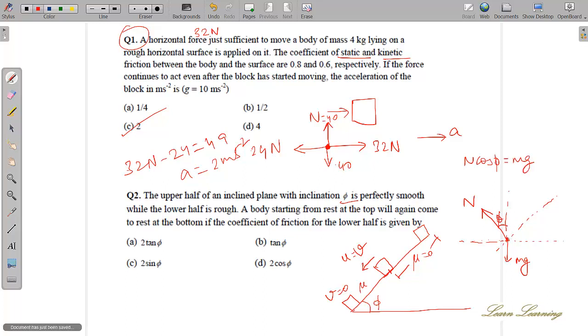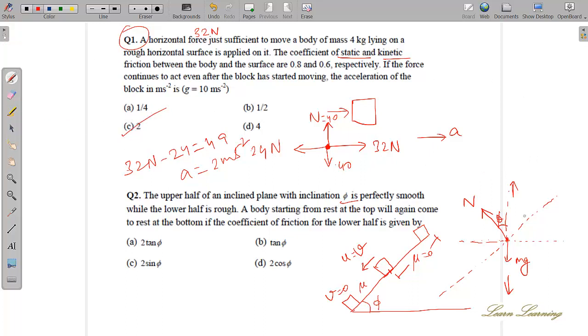Now, why are you considering this direction? You have to consider one direction along the motion and the other perpendicular to it.